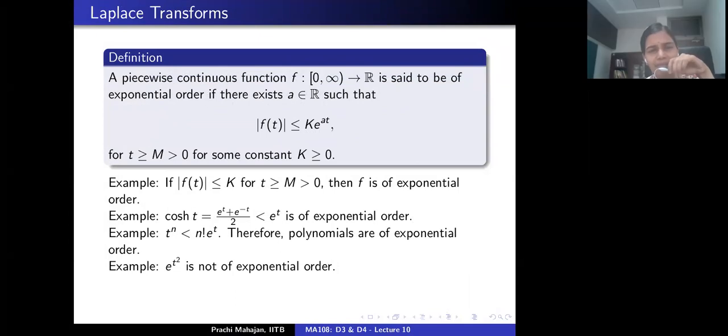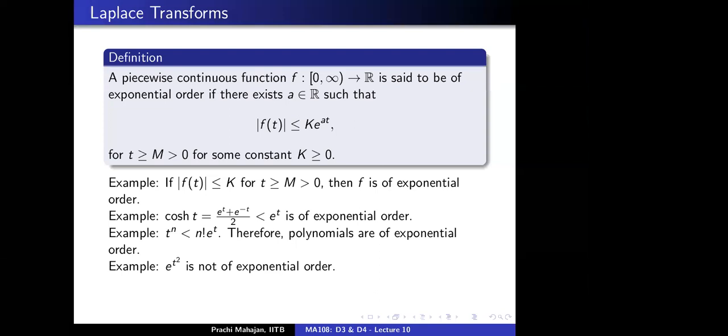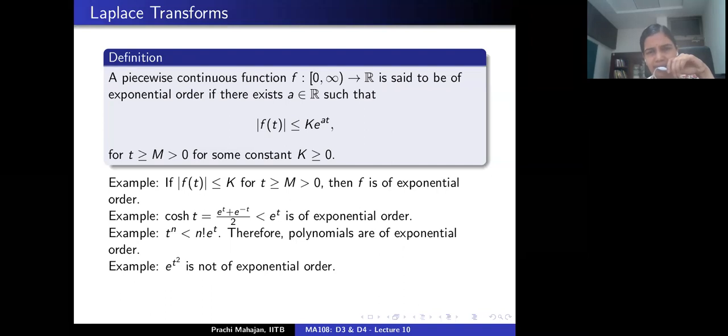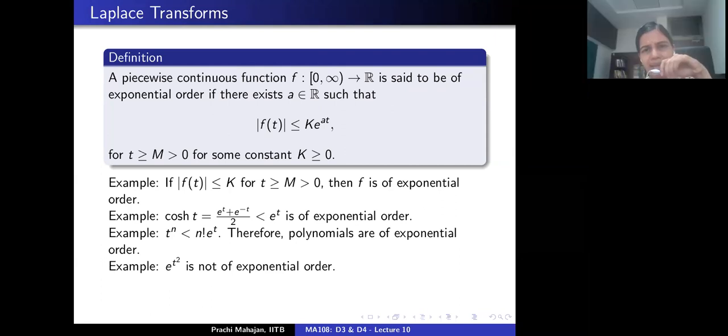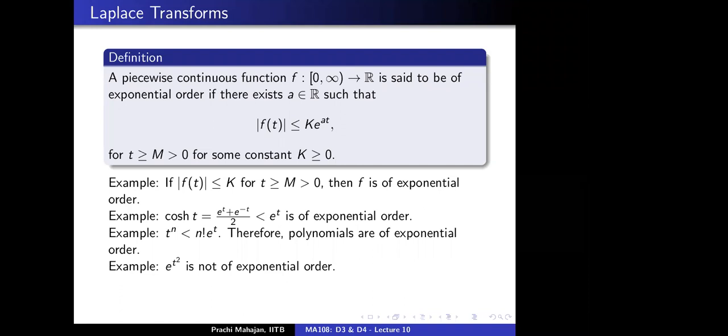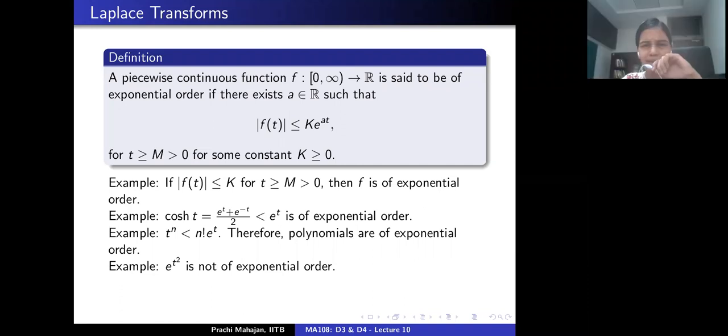But n is fixed, right? And a polynomial is going to have finitely many monomials. When you fix a polynomial, the degree is fixed, and there are going to be finitely many terms. You just take the maximum of those, right? The point is that k is independent of t. So this is fine, right?